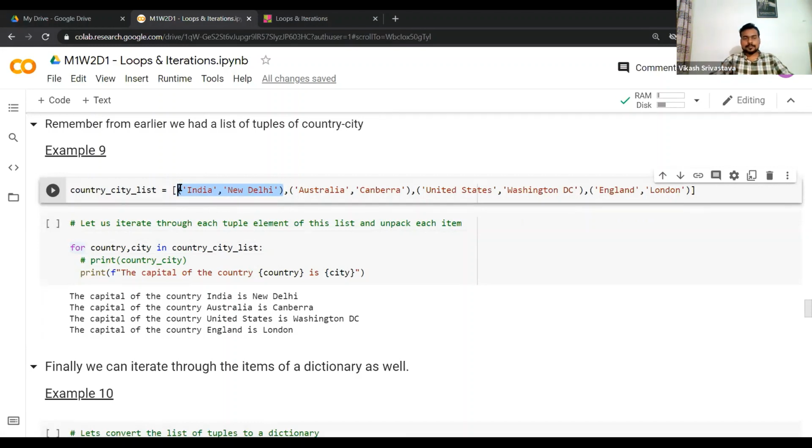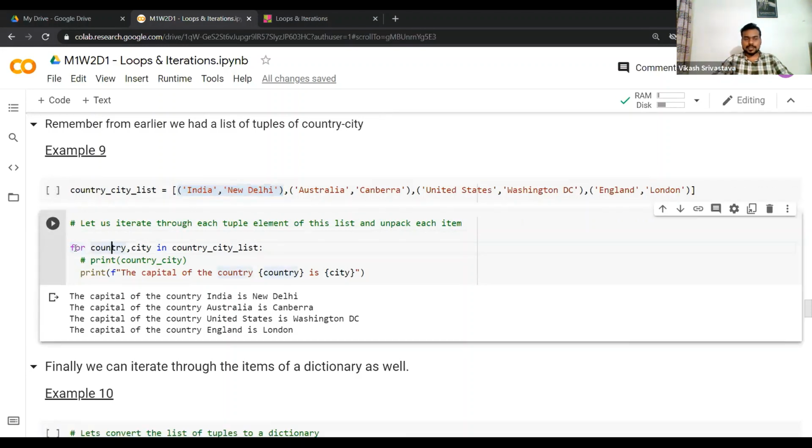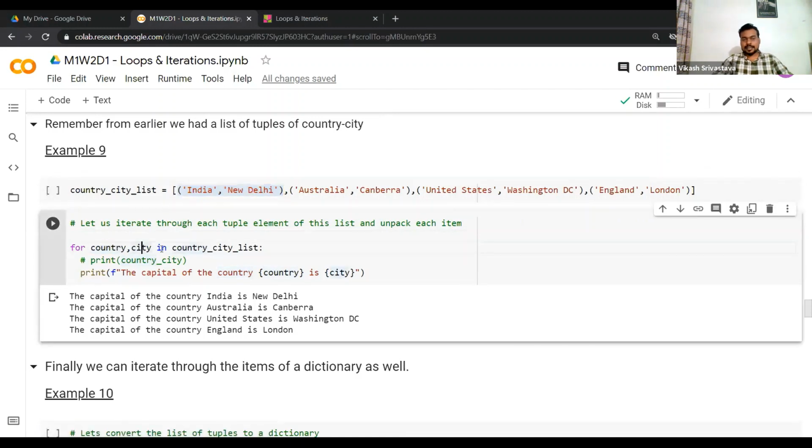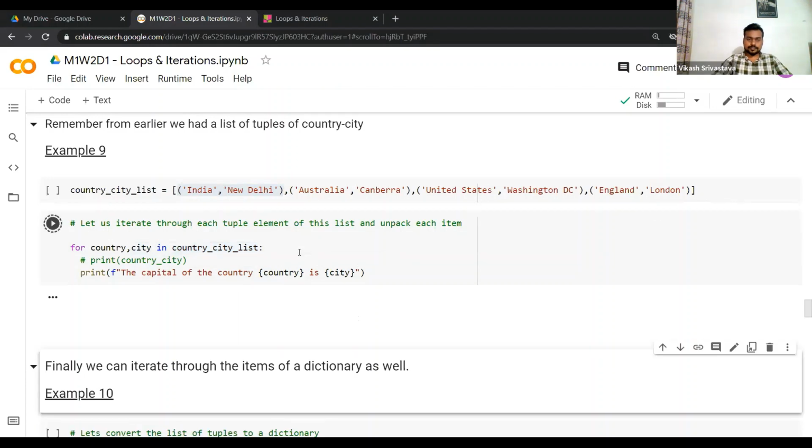So we can write for, then we can have two iterators because there are two elements in each tuple: for country, city, then of course the in keyword, and then your list of tuples. Now we can use the f string to print the capital of the country. Within the curly braces, you can pass this variable country, and then you can pass the city here. Let's see how this works.